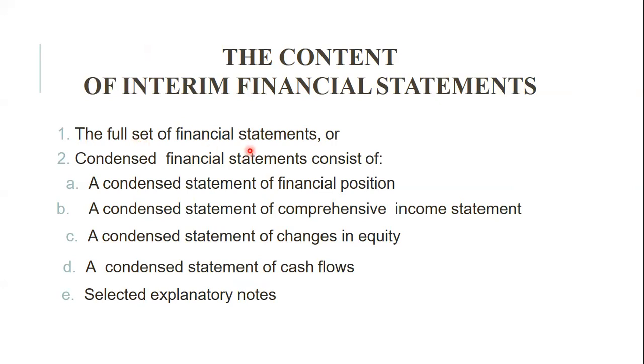Either you prepare a full set of financial statements, that is P&L account banao, balance sheet banao, cash flow statement banao, equity का statement banao, or condensed financial statements consisting of the consolidated statement of financial position, that is balance sheet, condensed statements of comprehensive income, that is P&L का बना सकते हो, 6 month का P&L बना सकते हो, 3 months का P&L बना सकते हो, और statement of change in equity.